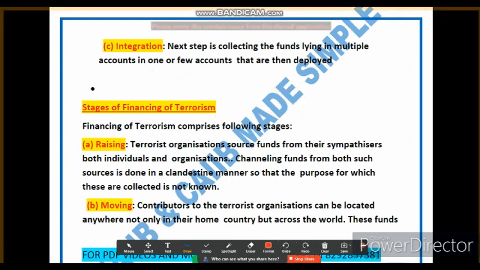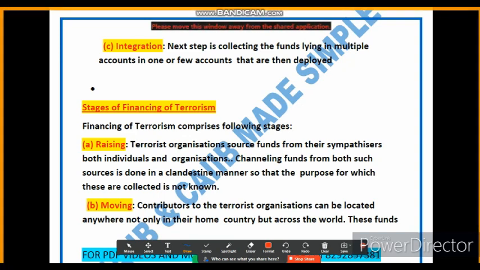What is the meaning of moving? Once the funds have been raised, the terrorist organization needs to move the money to a different location to support their activities. So they have to move the funds, right? Contributors to the organization can be located anywhere in the world, not just in their home country. Therefore, the funds may need to be transferred internationally to reach the intended recipient.